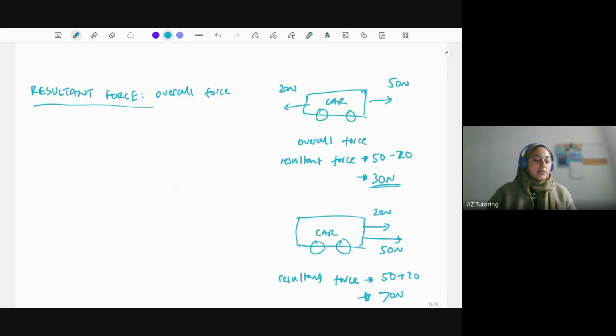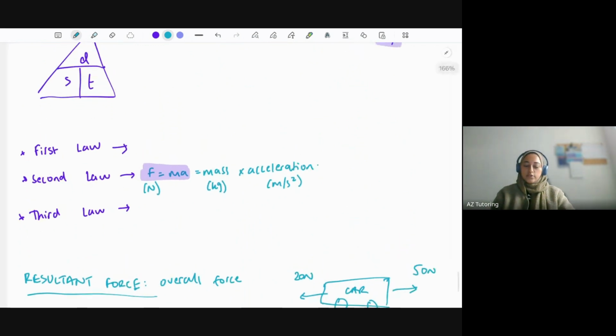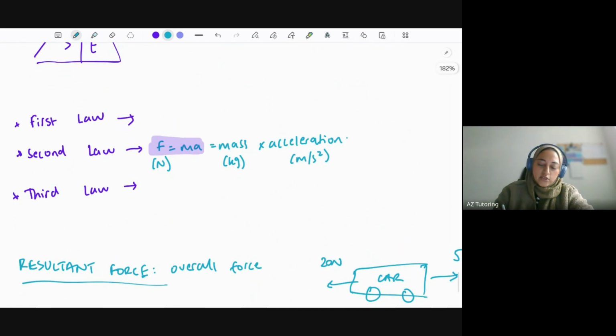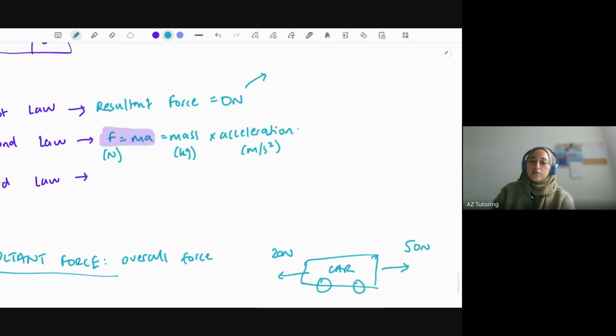So that leads quite nicely to the first law because we're speaking about resultant forces. Now, what the first law says is if the resultant force of something equals 0, if that object is stationary, and remember stationary means still.